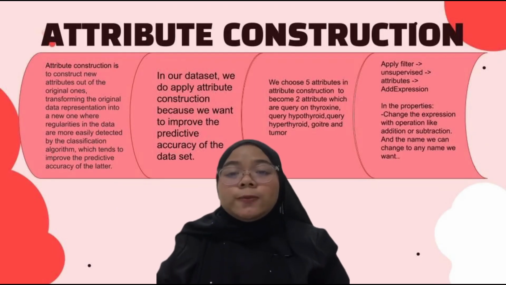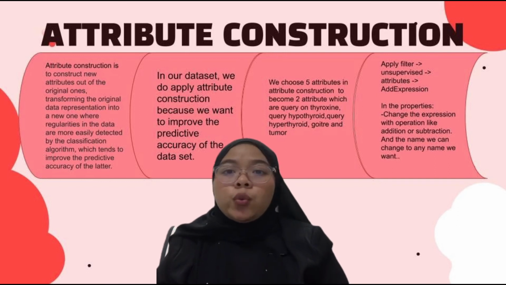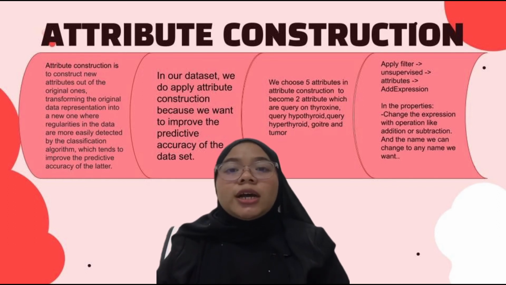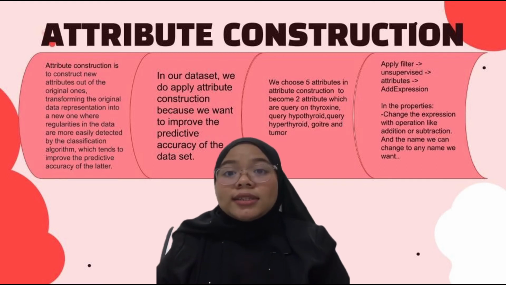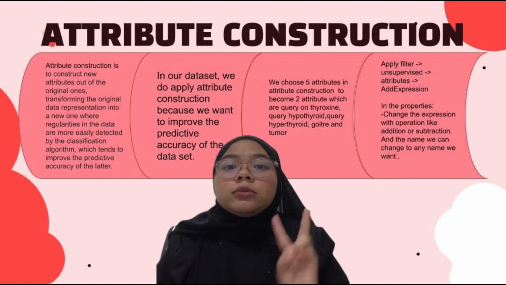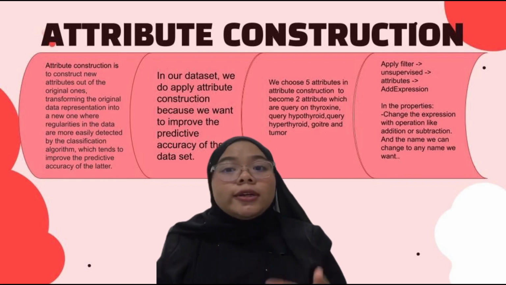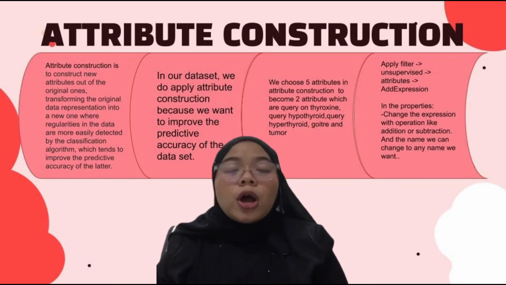Next is the attribute construction process. Attribute construction is to construct new attributes out of the original ones, transforming the original data representation into a new one where irregularities in the data are more easily detected by the classification algorithm, which tends to improve its predictive accuracy. In our dataset, we apply attribute construction because we want to improve the predictive accuracy of the dataset. So we choose 5 attributes to become 2 new attributes, which are query on thyroxine, query hypothyroid, query hyperthyroid, and 2 more attributes.